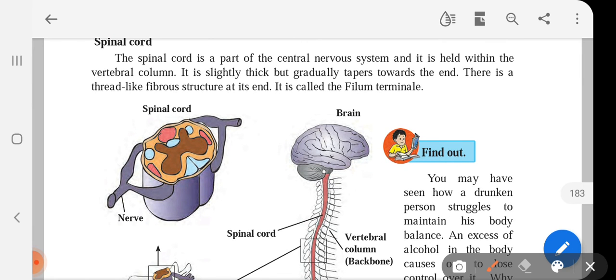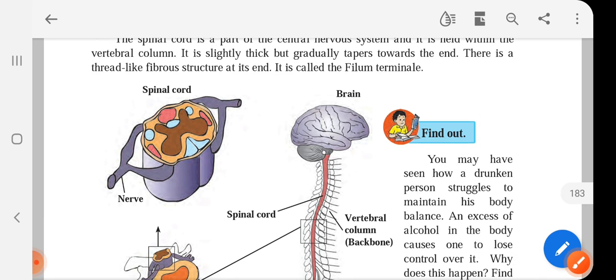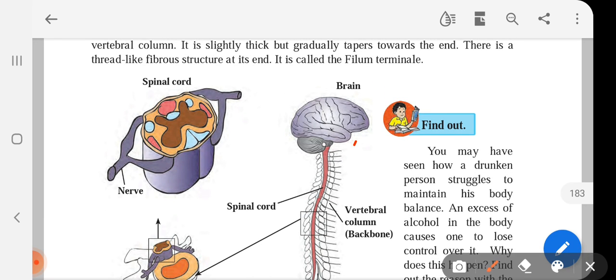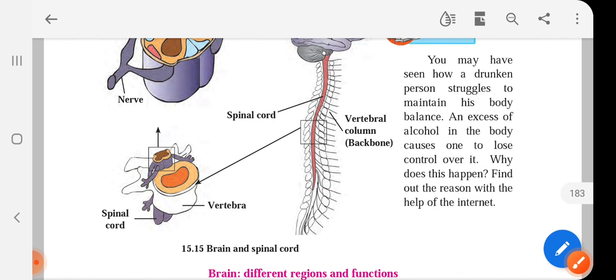Now if you talk about spinal cord, the spinal cord is a part of the central nervous system and it is held within vertebral column. Okay, so this is how the spinal cord is running, okay, from our brain through vertebral column. It is slightly thick but gradually tapers towards the end. There is a thread-like fibrous structure at its end. It is called filum terminale. So it gets tapered.